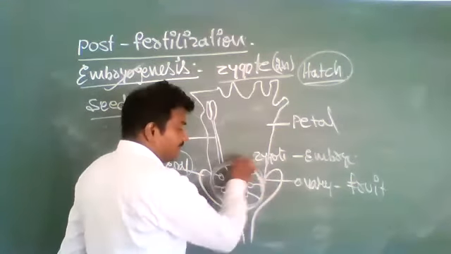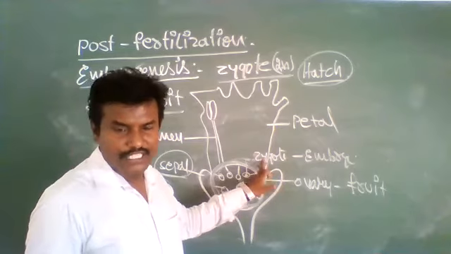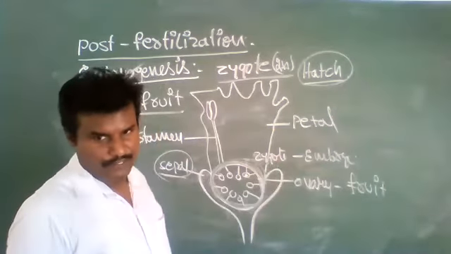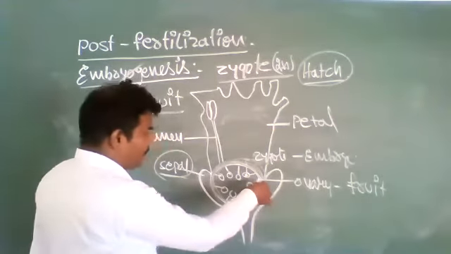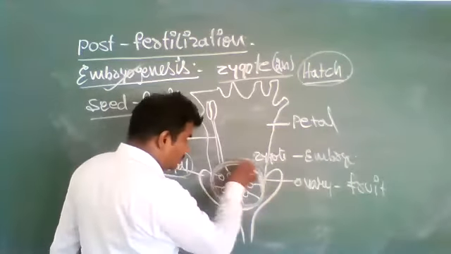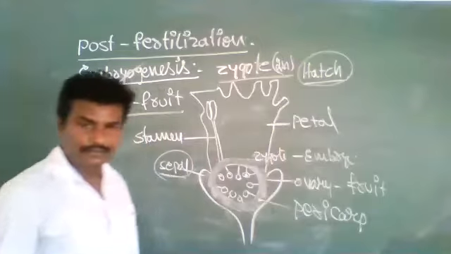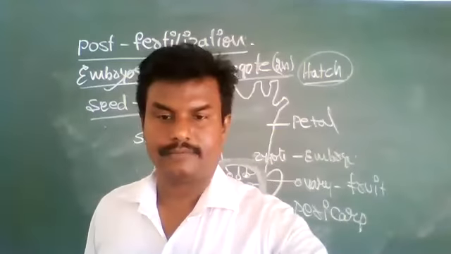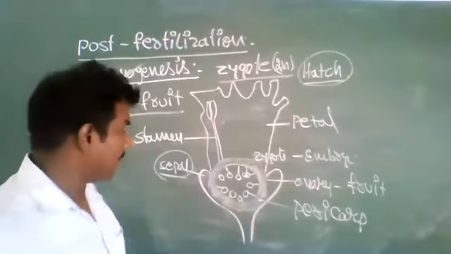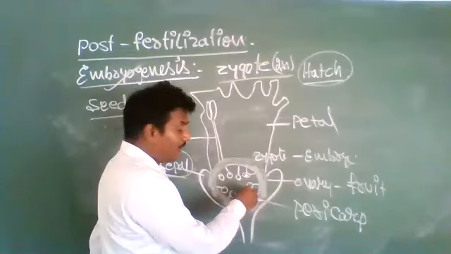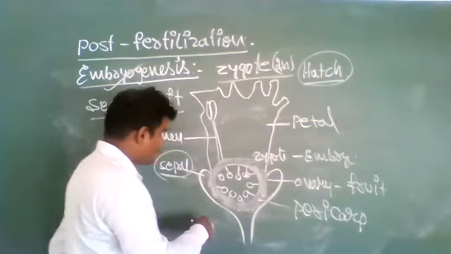The ovules contain the zygote, which gradually develops into an embryo. As the ovary matures, it forms a thick wall called the pericarp.